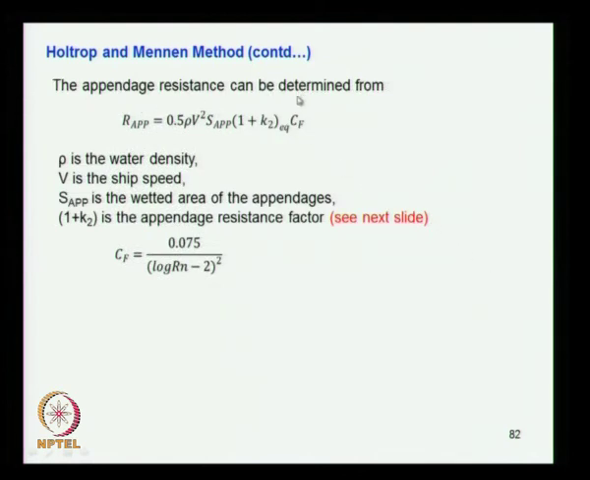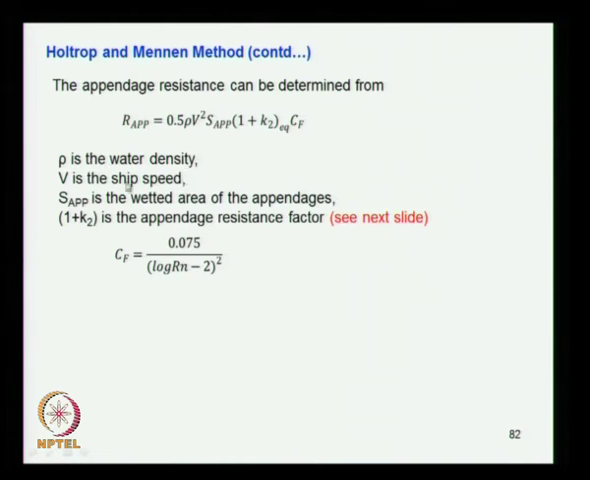Appendage resistance is equal to 0.5 rho v square into the surface area of the appendage. You have the bilge keel, the rudder and other appendages, and you have to know the appendage area into 1 plus K2 equivalent into Cf. So you find Cf again from the ITTC formula, then you have this 1 plus K2 expression, which is given in the next sheet.